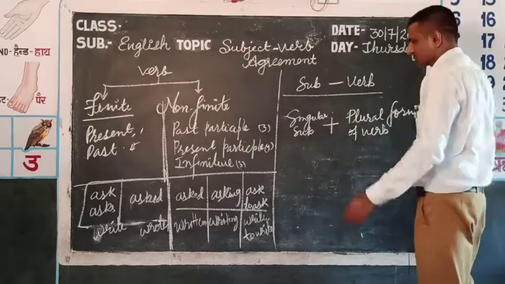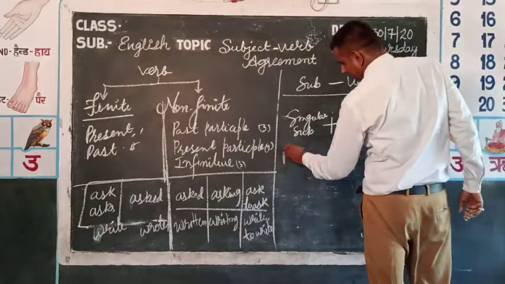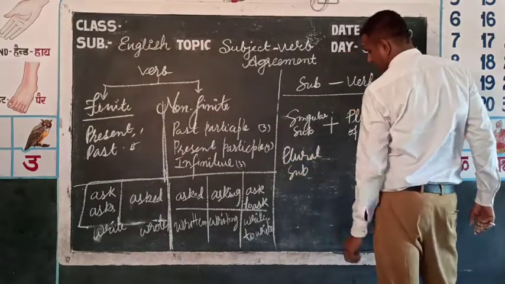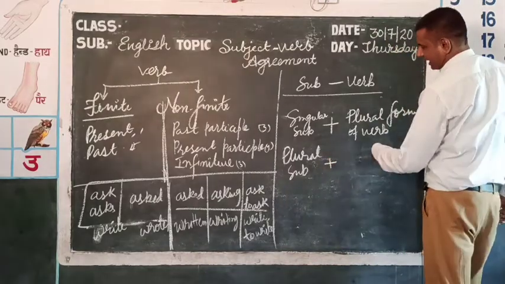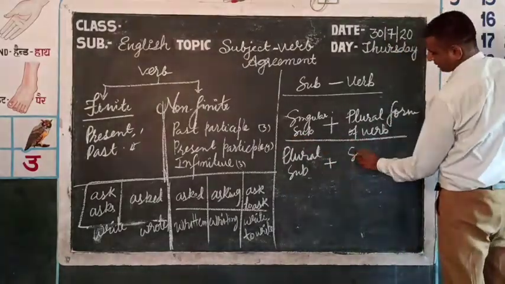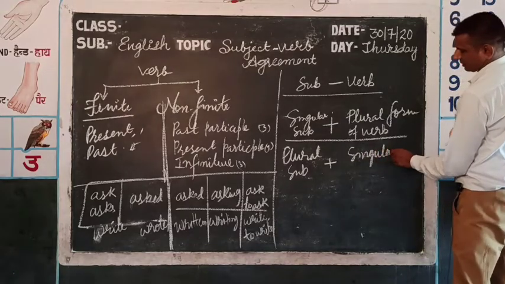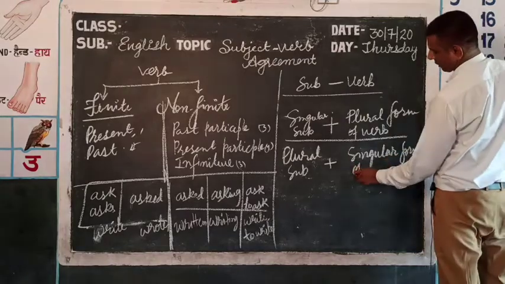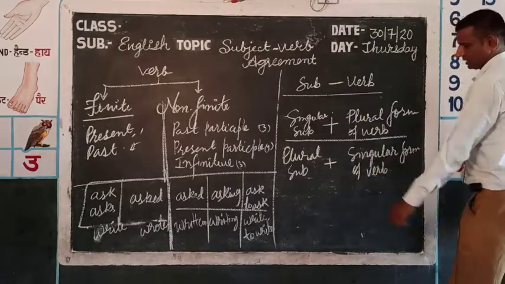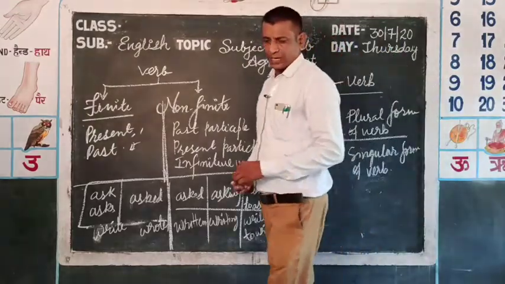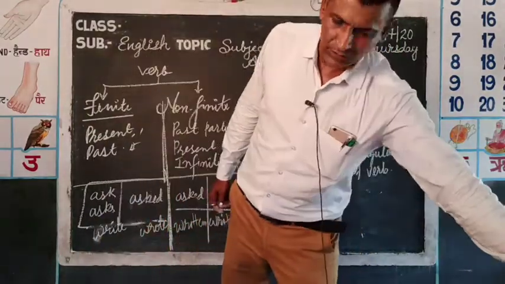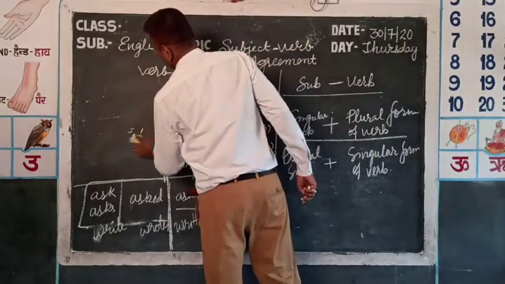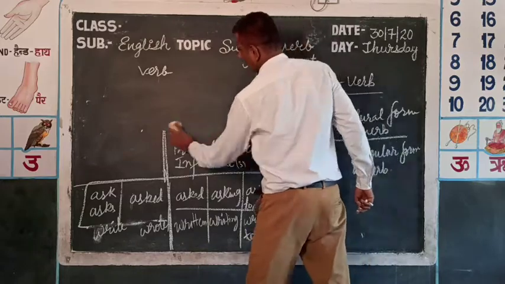Just opposite, when the subject is plural, we use the singular form of verb. How? We use the present form in singular and plural.